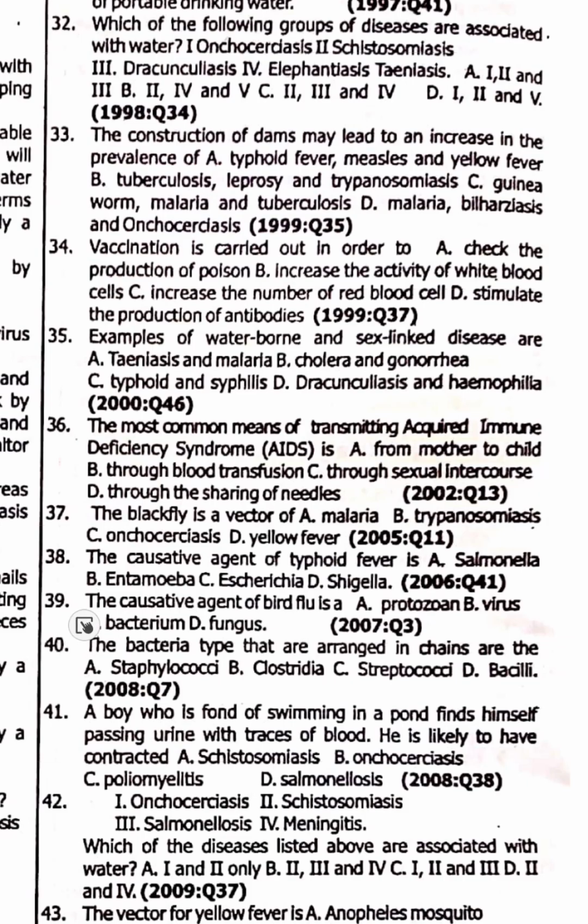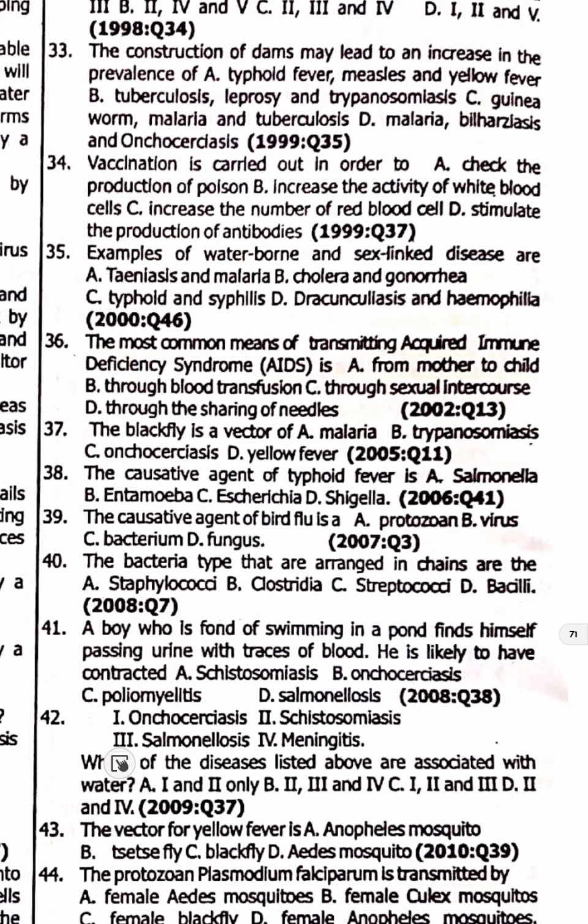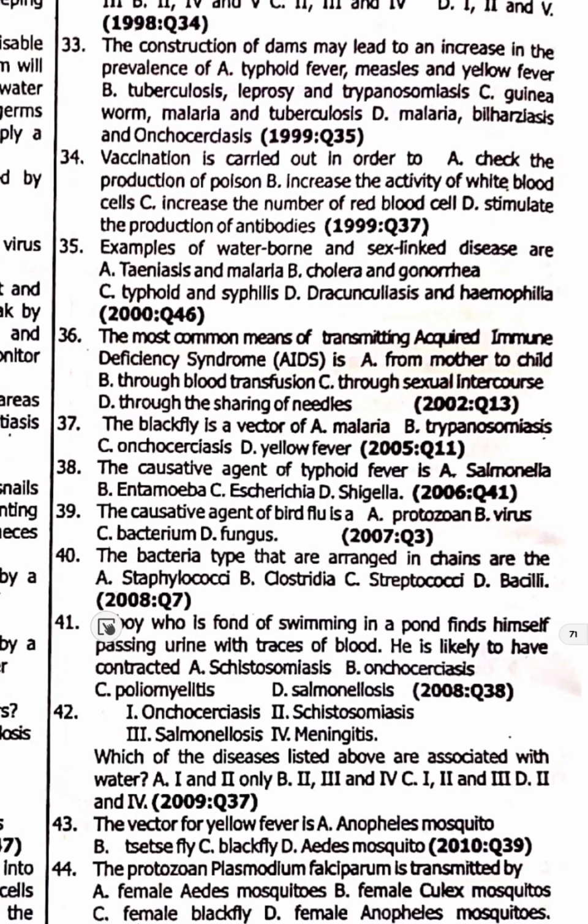Number 39, the causative agent of bird flu is a virus. So 39 is B, a virus. Influenza. So the 39 causative agent of bird flu, option A.